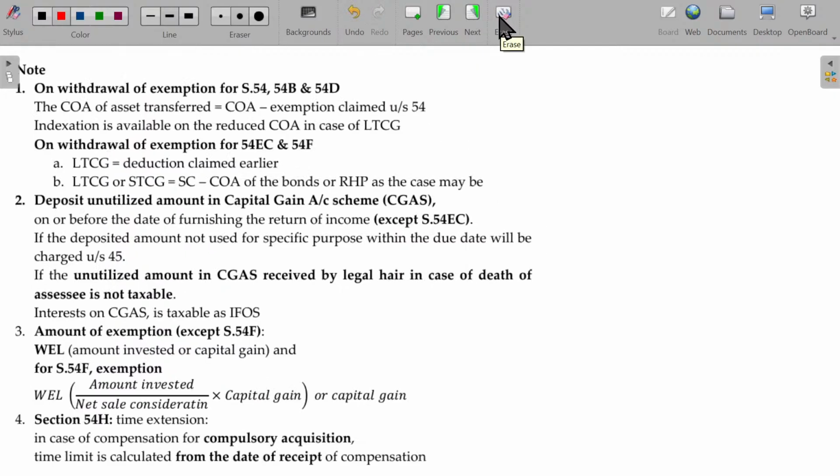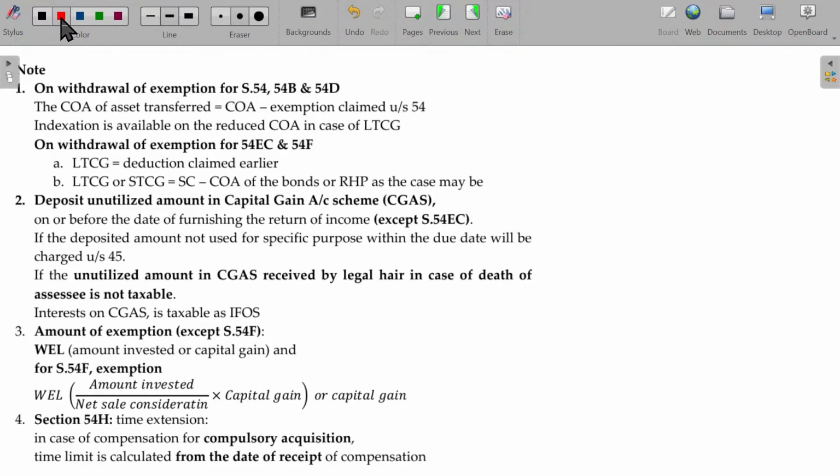And now remember, within how many years can you construct this? Within 3 years. What happens with that sale consideration? Sir, can I keep that sale consideration in my bank account? No, you cannot keep it in your own bank account. It should be deposited in a specific capital gains deposit scheme account. Otherwise, it is considered as misused.